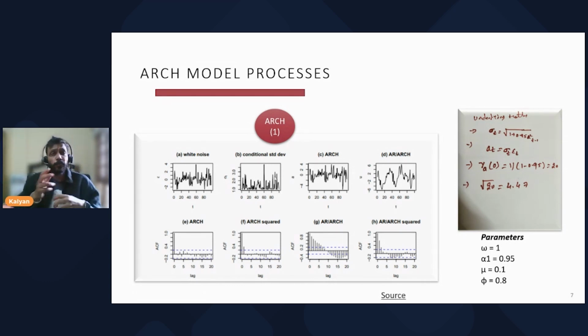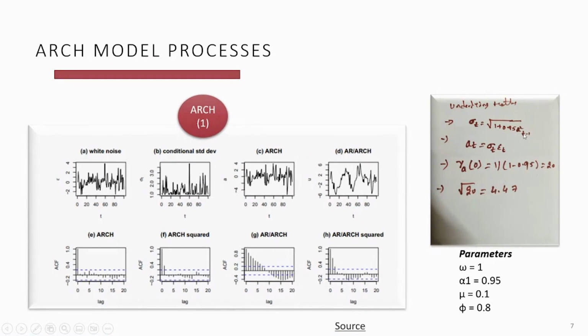To explain this process mathematically, sigma t is the square root of 1 plus 0.95 times alpha squared of t minus 1. These are the parameters that have been used in this example. What this formula is basically doing is generating the conditional standard deviation process in this example.